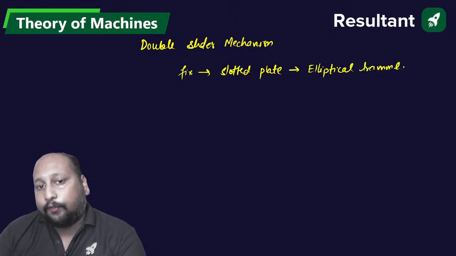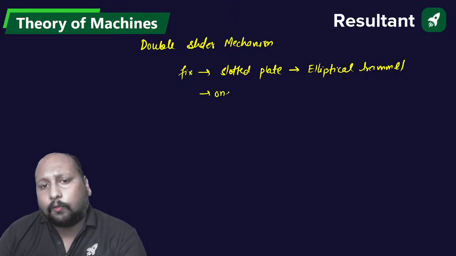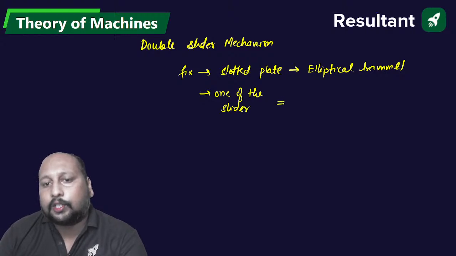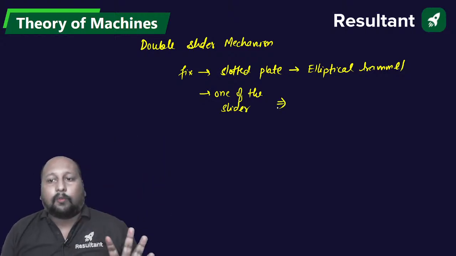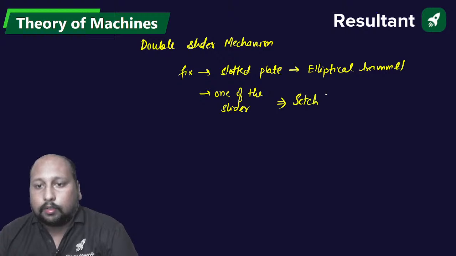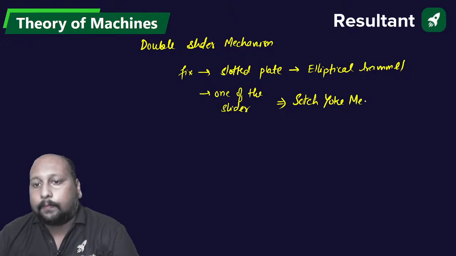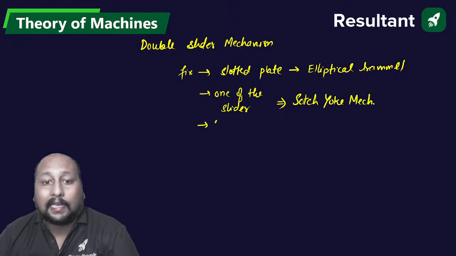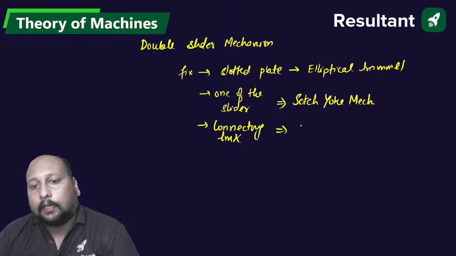And if you fix one of the sliders, what kind of inversion are you getting? You are getting the Scotch-Yoke mechanism. And if you fix the connecting link, then you are getting the Oldham's coupling.